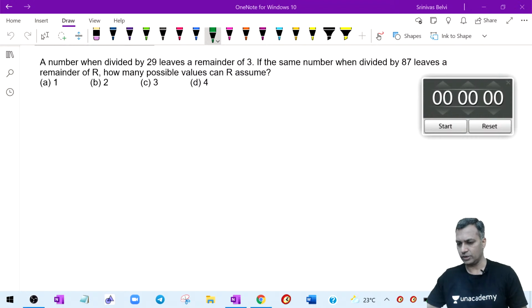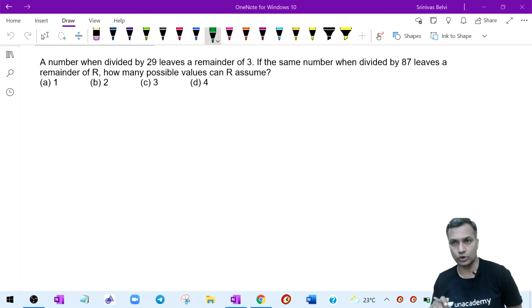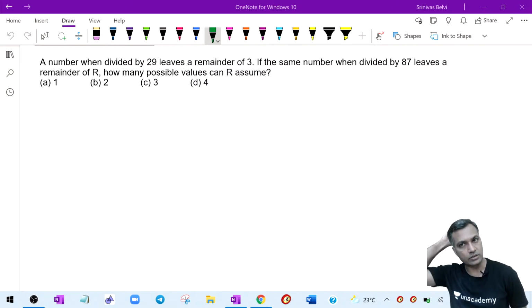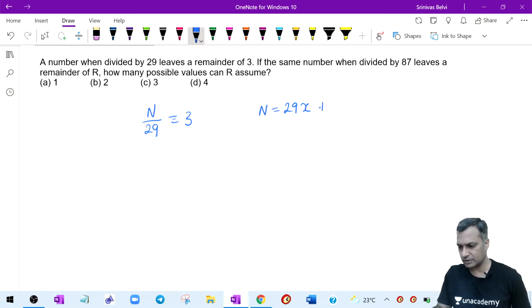Well, guys, let's do this. What does it say? A number when divided by 29 leaves a remainder of 3. If the same number when divided by 87 leaves a remainder of R. The question is good. Most of you answered it and the answers are right. How many possible values can R assume? This number when divided by 29 leaves a remainder of 3, so you can write it like this as well: n equals 29x plus 3.